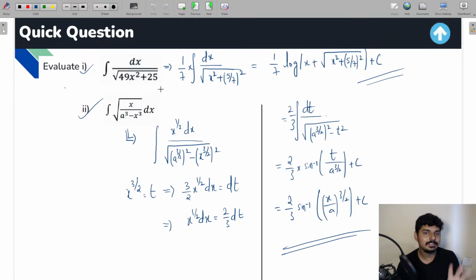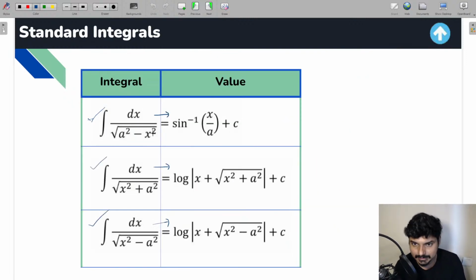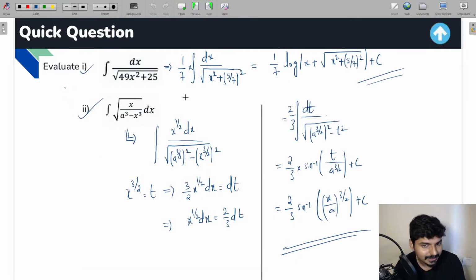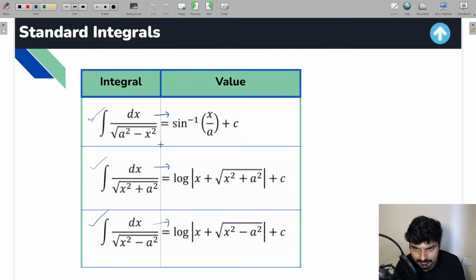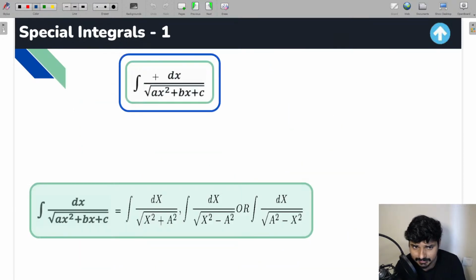So I hope this question is clear for all the guys. These two questions are basically to show you how to apply these concepts, how to apply this formula and get the solution. Now let us understand some integrals which are going to be related to these three formulas, guys. Whenever you see this type of integral, actually in the previous class I told you, whenever you find an integral of this type, dx by ax square plus bx plus c, in this case the method is very simple, guys.